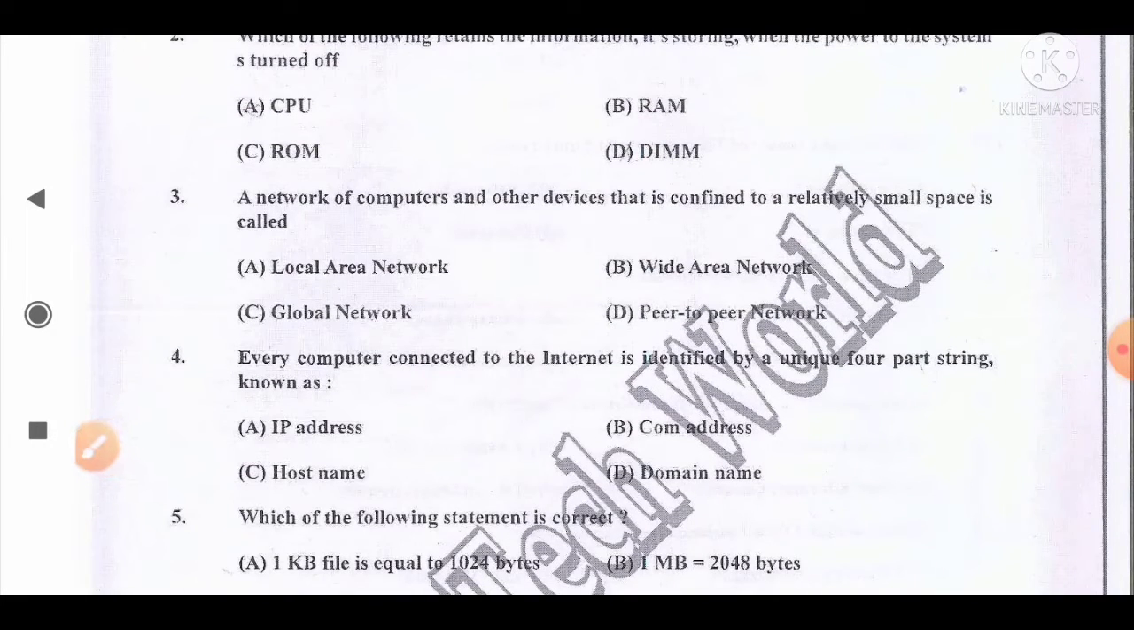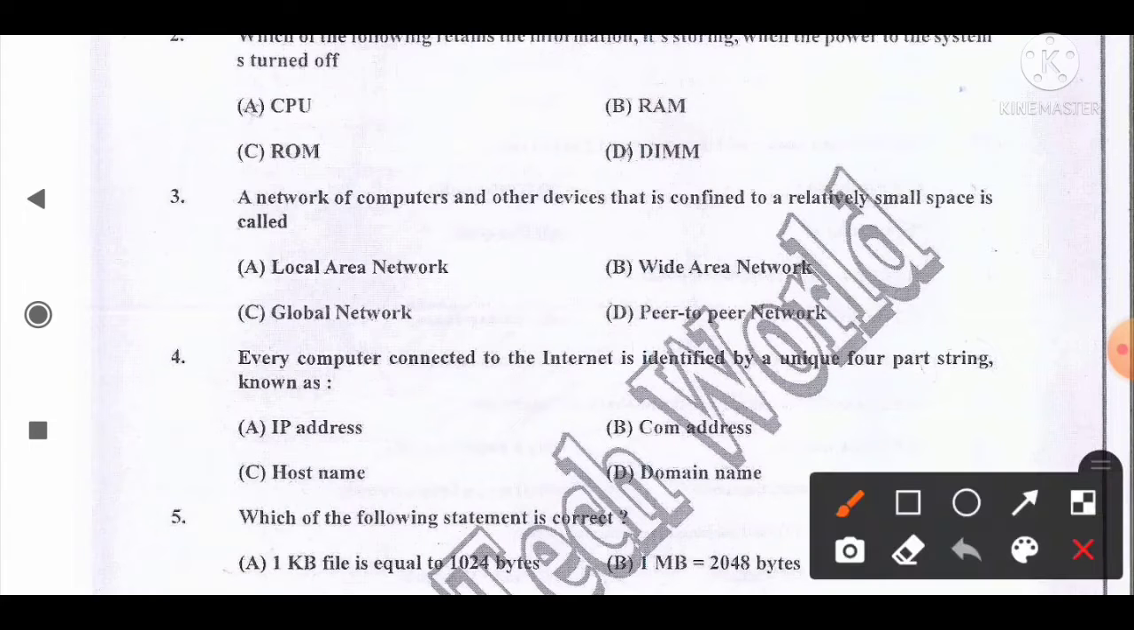Move to the next question number 3. A network of computers and other devices that is confined to a relatively small space is called option A, local area network, B, wide area network, C, global network, D, peer-to-peer network. And the correct answer for this question is known as local area network or LAN. So option A is the correct answer for this question.